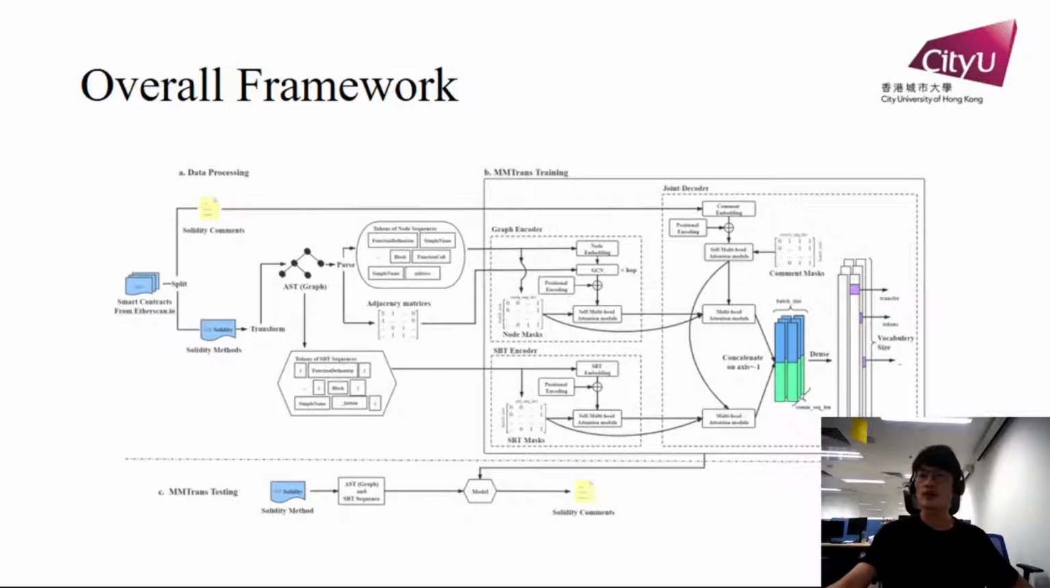Subsequently, in the training stage, the joint decoder integrates the comment sequences, graph encoder outputs, and the SBT encoder outputs to produce a batch of sentences under the teacher forcing method. Finally, backpropagation is executed based on the predefined loss function to optimize the whole network. While in the testing stage, the joint decoder integrates the previously generated comment words and the two encoder outputs to predict one word at each time step.